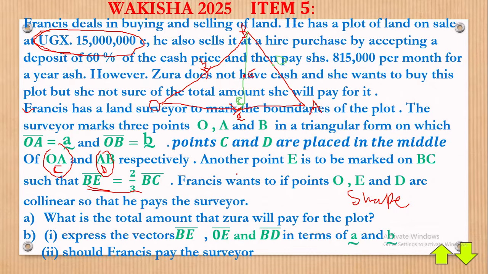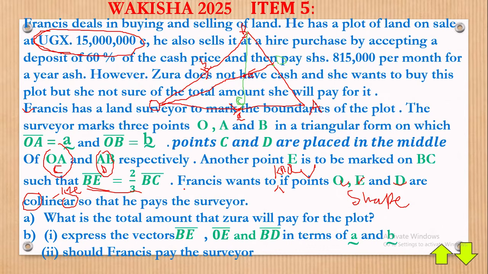All right, what next? Francis wants to know if points O, E, and D are collinear. Now, collinear, remove this word here. Are you seeing that we went with the word line? So the points O, E, and D make a line. So there is that line also, like that, back there. Hope you can now see our sketch coming out.